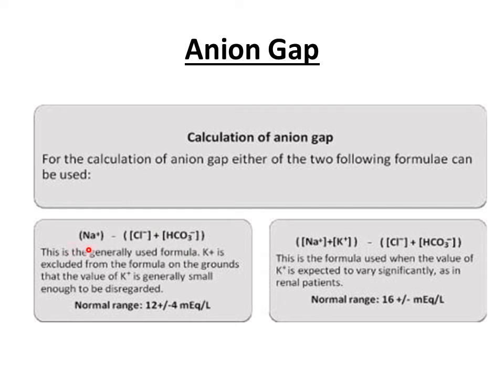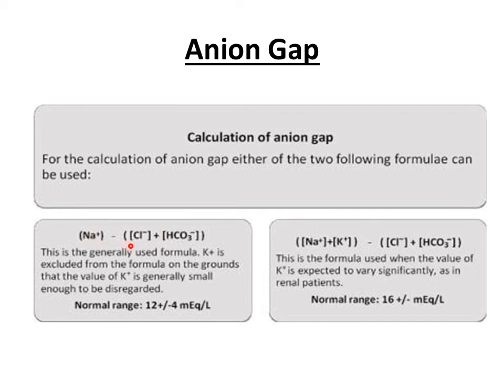So what is anion gap? It is the difference between the concentration of primary measured cation and the concentration of primary measured anions, and the sum of these two is less than the sodium ion concentration.